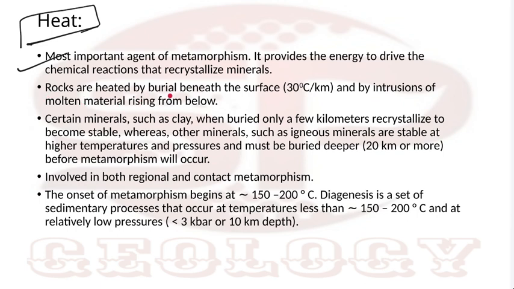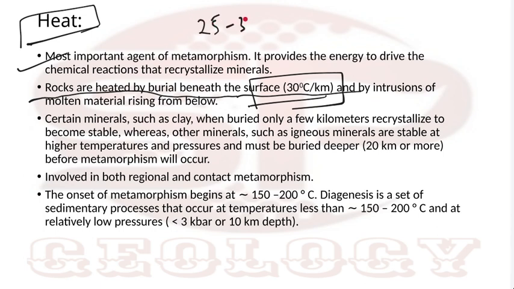As we go down beneath the surface, the temperature will increase. In the upper crustal region, you will get 25 to 30 degrees per kilometer. That is the gradient, which will increase the temperature. So as we go down within the subsurface region, the temperature increases, so that different minerals and different rocks will convert to metamorphic rock, because they cannot withstand the temperature and pressure conditions that change with depth.